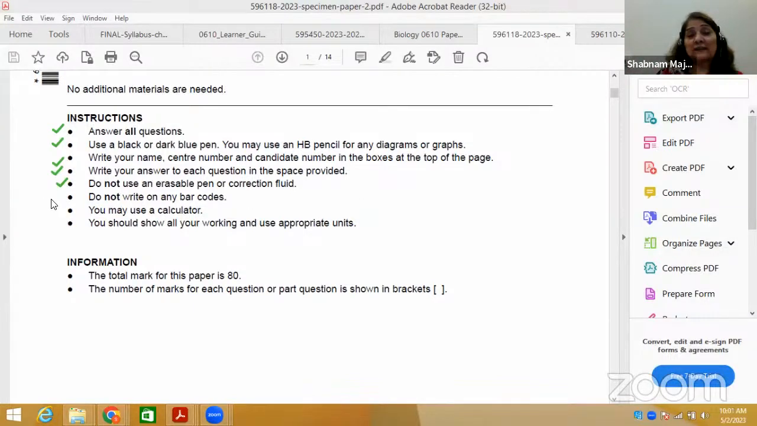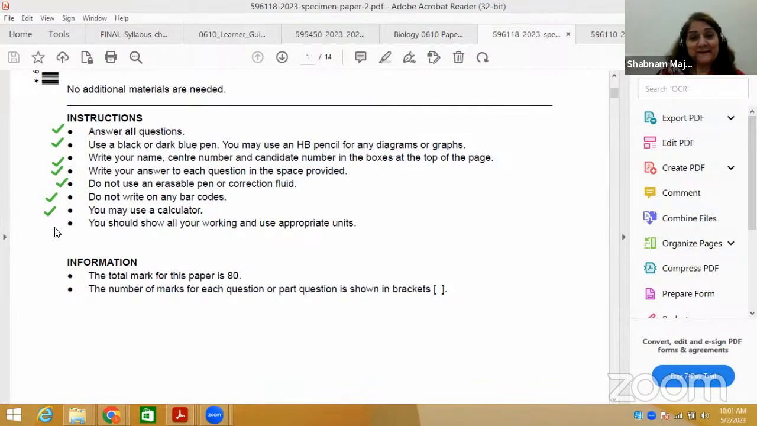Do not write on any barcodes. As I said, do not write on any barcodes. You may use a calculator. Obviously, you may use a calculator. It is better to use a calculator, even if you are very good at mental math. This is very important. Okay, so I hope you have just seen this.